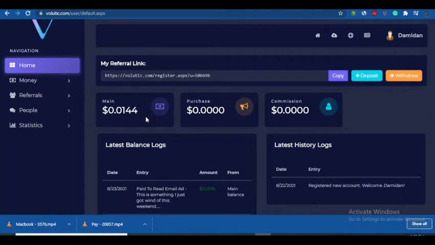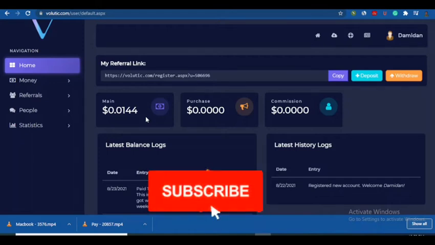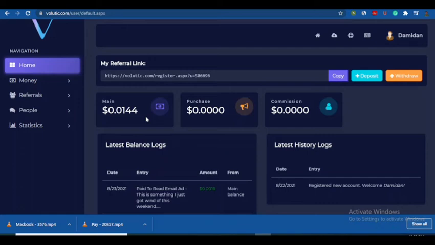I actually created this account yesterday, that is yesterday night, yes, night when I discovered it. And this morning I've made 0.0144 by just reading email. Very simple email. I just have to be on the email without typing, without actually clicking on any link. So let's send me an email. I will open the email and leave it for just a few seconds. It's not up to a minute, just a few seconds. Although it's going to count for 60 seconds, it's not up to a minute. Actually, it's very fast. Alright, so just wait for that.